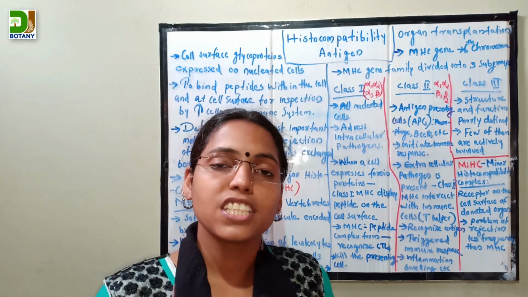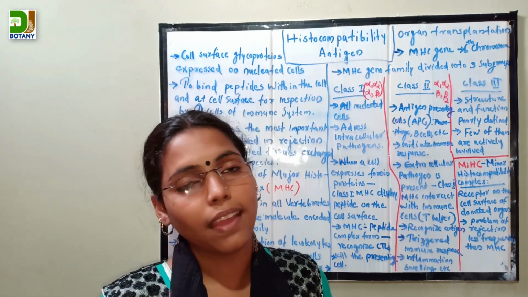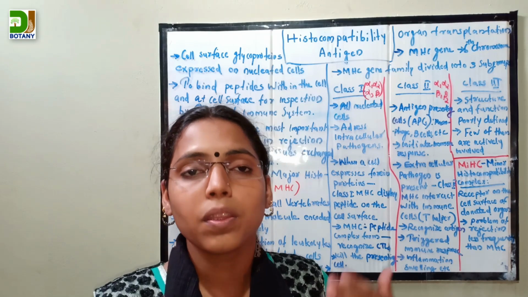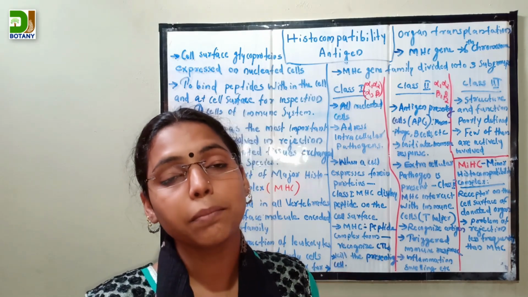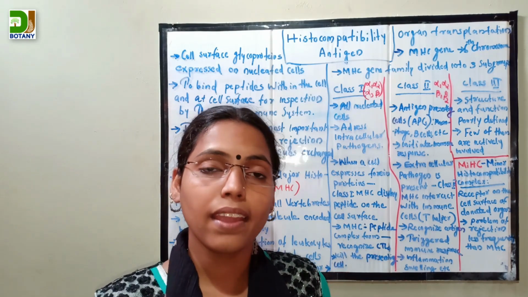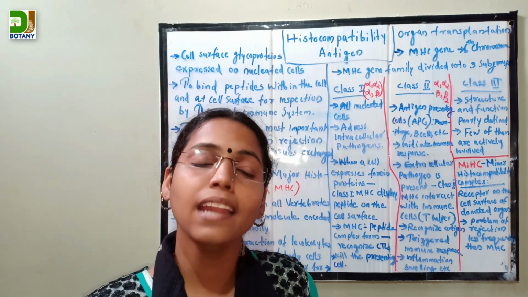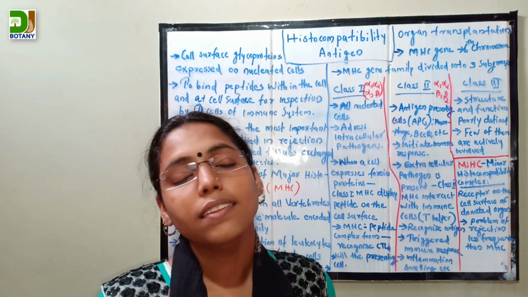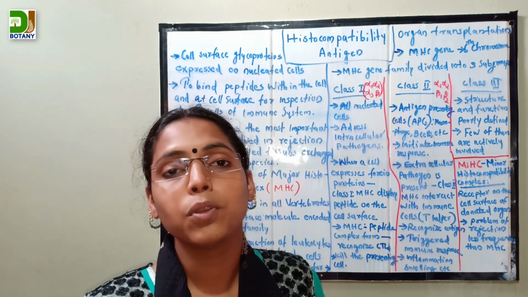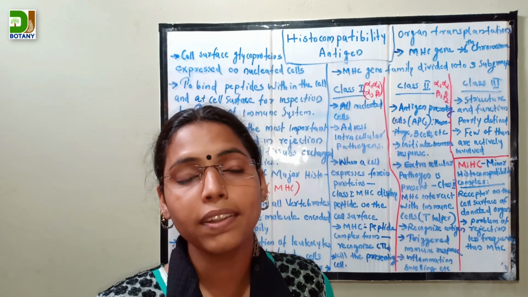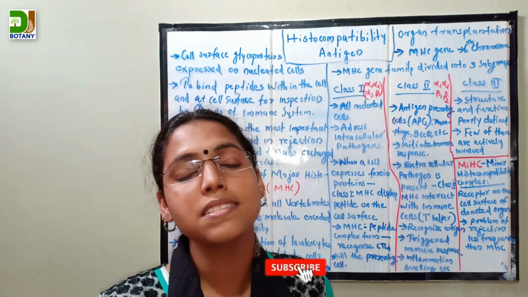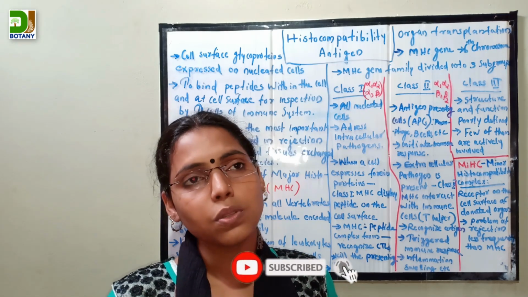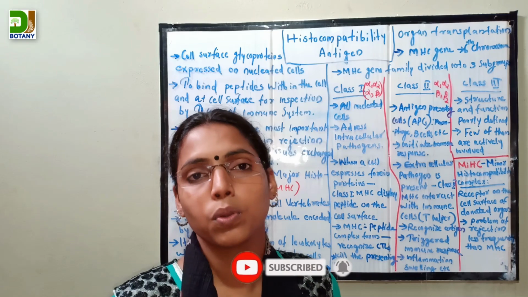Then the third function is that some immunoglobulins are involved in chemical signaling. They act as receptors on B cells and are involved in the complement activation pathway. And another function is that immunoglobulins are also involved in antibody-dependent cellular cytotoxicity. So these are the major functions of immunoglobulins.